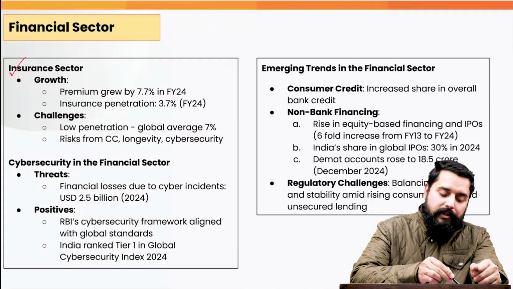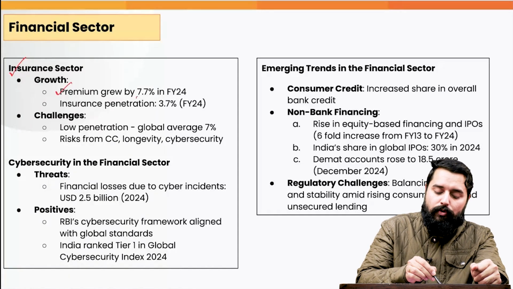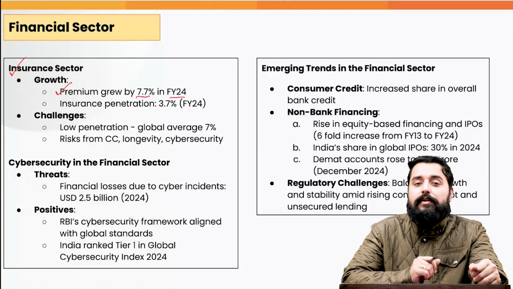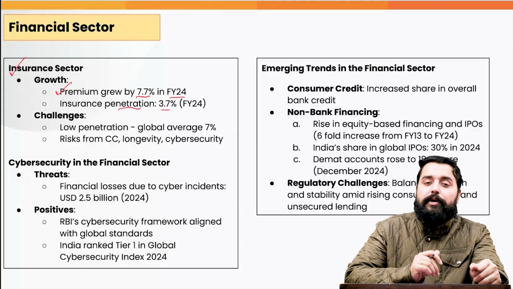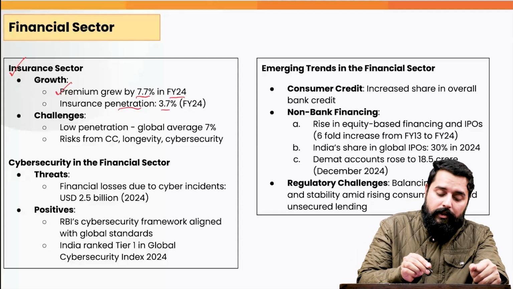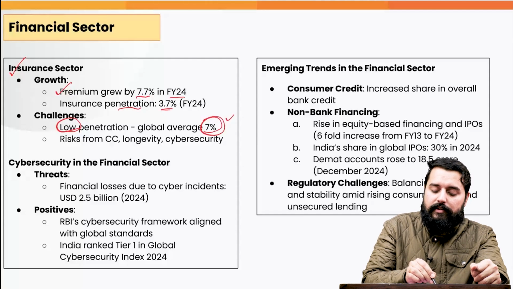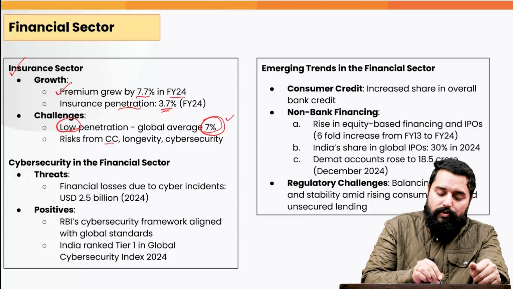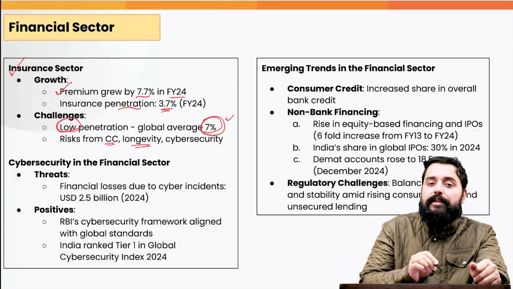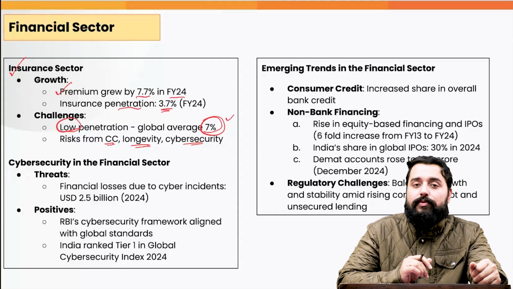Let's look at the insurance sector specifically. As per the survey, it has been growing. The premium grew by 7.7% in fiscal year 2024. The penetration has also grown to 3.7%. But the penetration still remains low. The global average is 7%, whereas in India it is at 3.7%. And there are risks also from climate change, from longevity, that is the average lifespan, and cybersecurity concerns also.